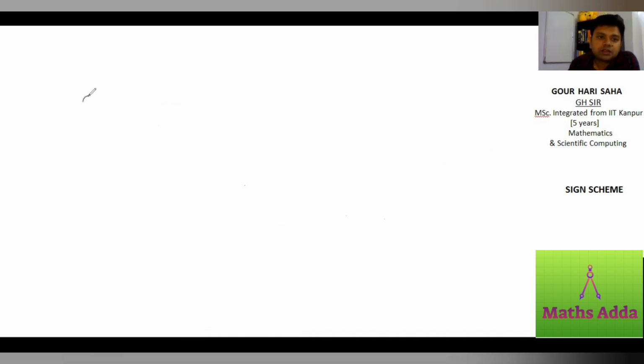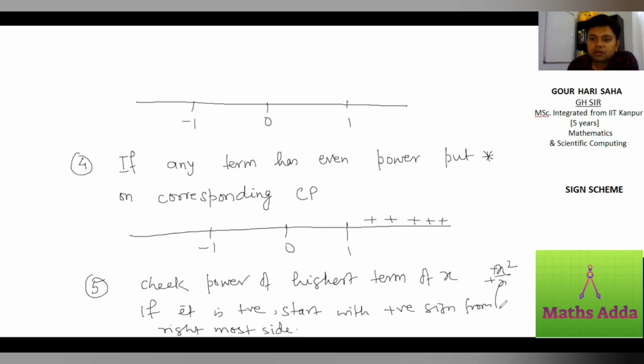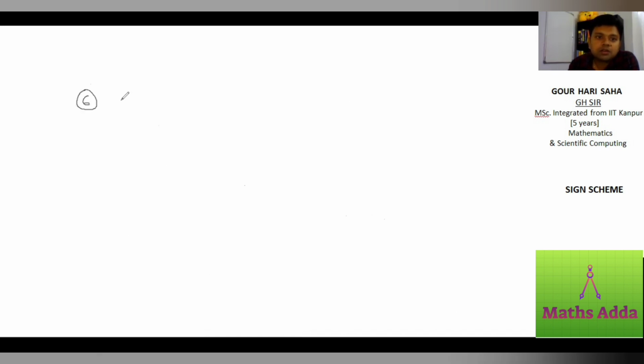Sixth, change sign after crossing each critical point.